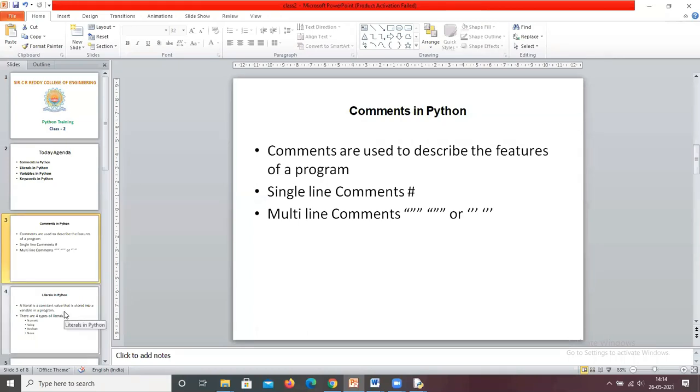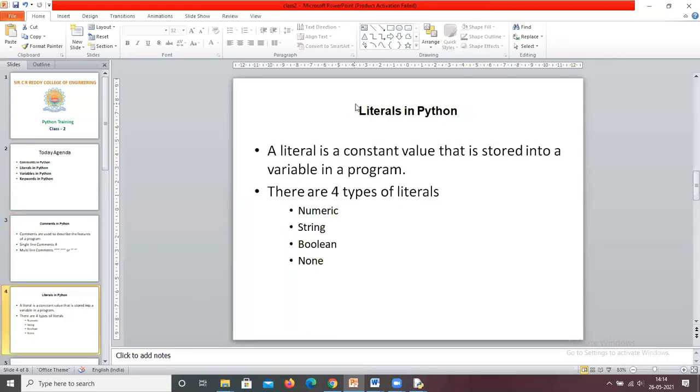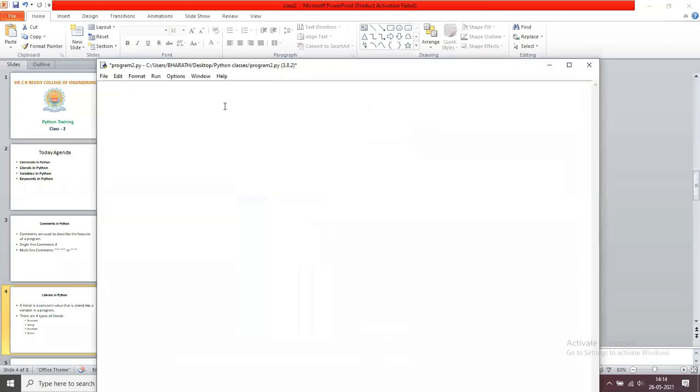The next topic is literals in Python. What is a literal? For example, I'm asking you, what is the addition of 5 plus 10? In your mind, you know that 5 is a number and 10 is a number. These two are constants. These constants in Python we call literals.